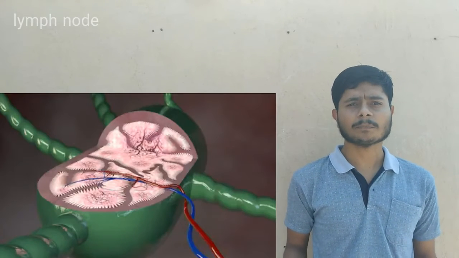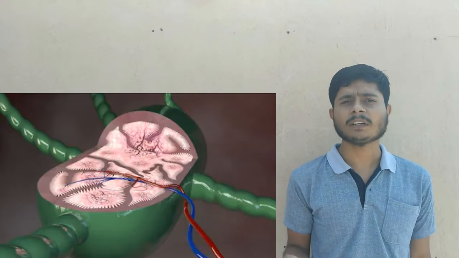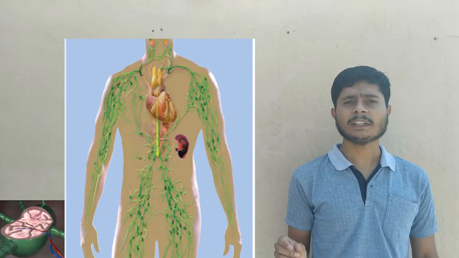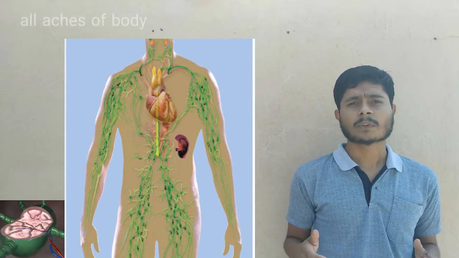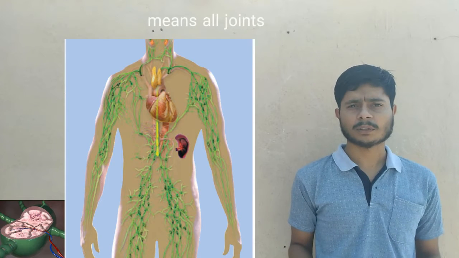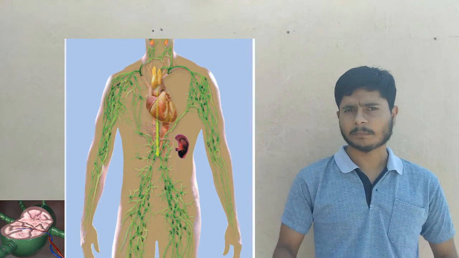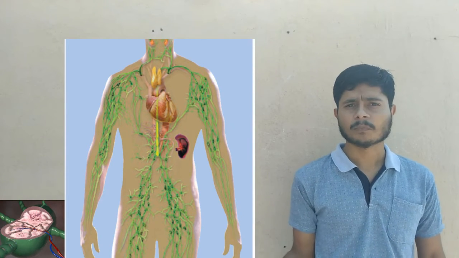After that we learn about lymph nodes, which are basically nodes present in different parts of the body, and majorly present in the armpits, meaning all the edges and joints of the body, where lymph nodes are present in more amount.